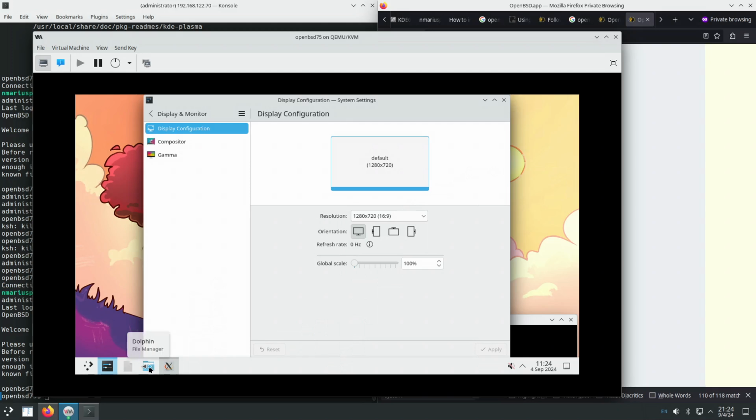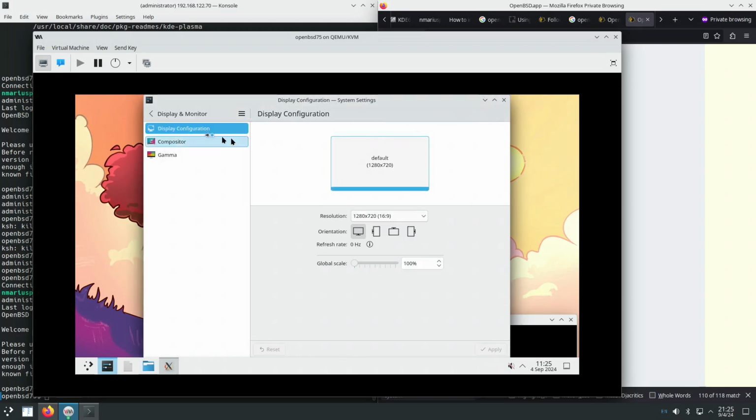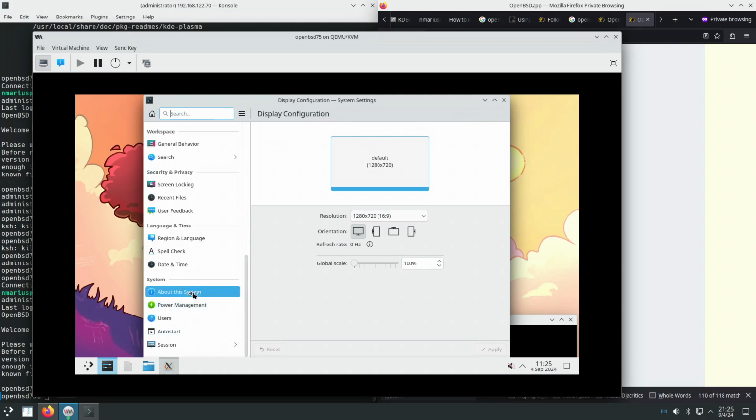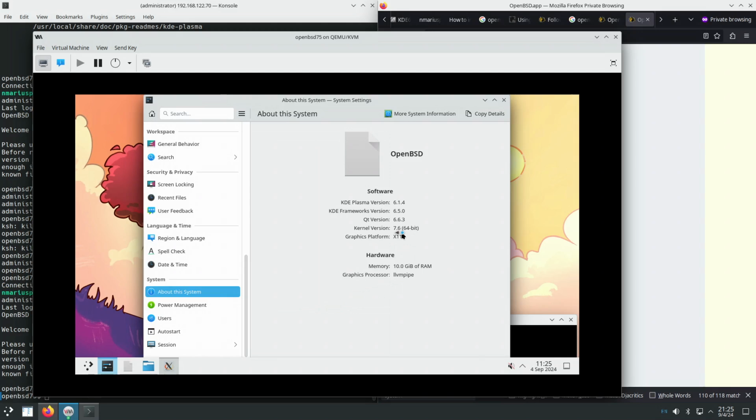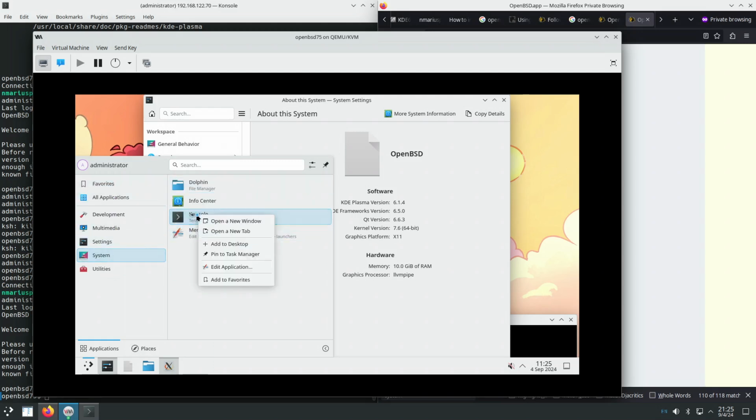Okay, so let's see what we have in here. We have Dolphin, the file manager. We have system settings, the settings application. We're running X11, not Wayland by default. VLC media player is installed by default, and Konsole. Okay, let's favorite some of these applications. So Konsole, add to favorites.